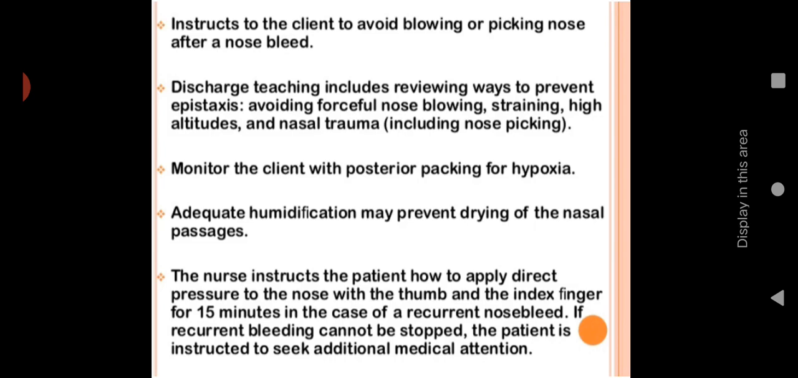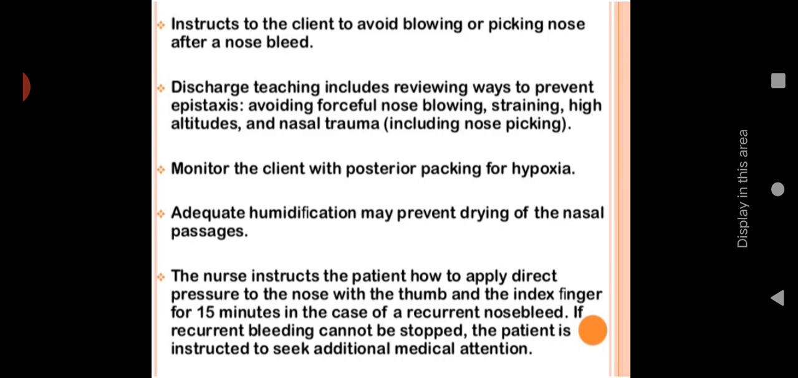Then adequate humidification may prevent drying of the nasal passage. We have to teach them that proper humidification is needed. We should not allow the nose to dry. The nurse instructs the patient how to apply direct pressure to the nose with the thumb and the index finger for 15 minutes in case of recurrent nosebleed. If recurrent bleeding cannot be stopped, the patient is instructed to seek additional medical attention.